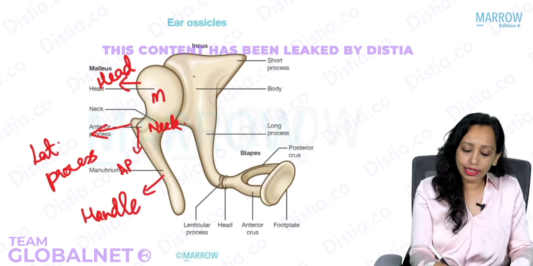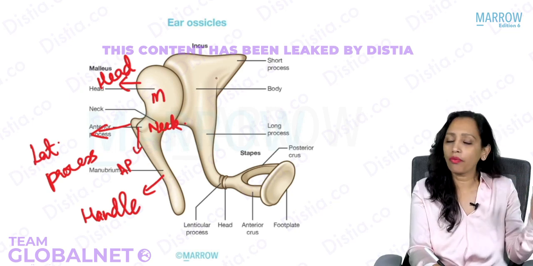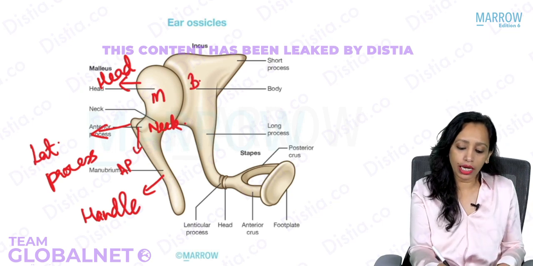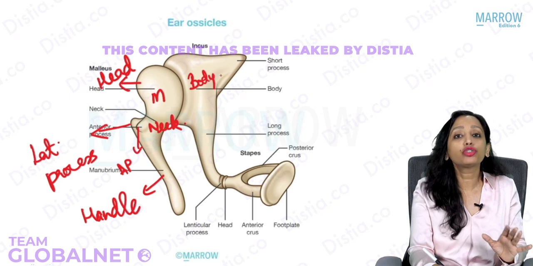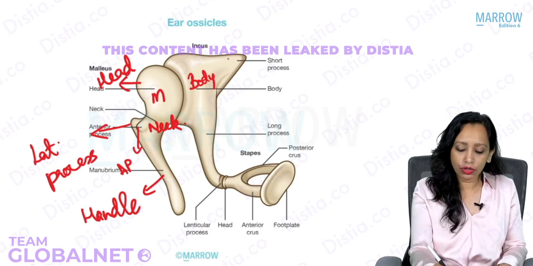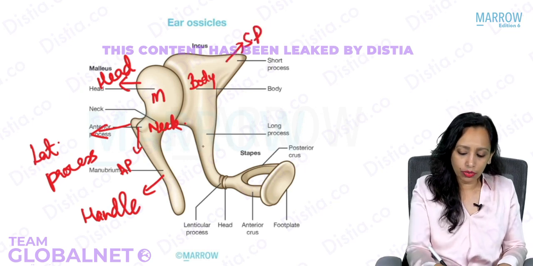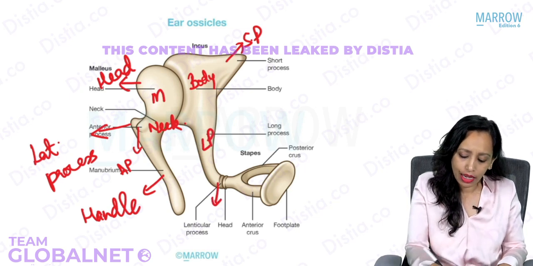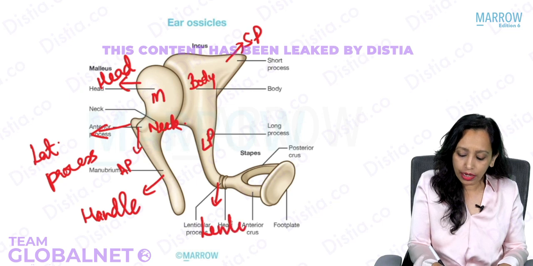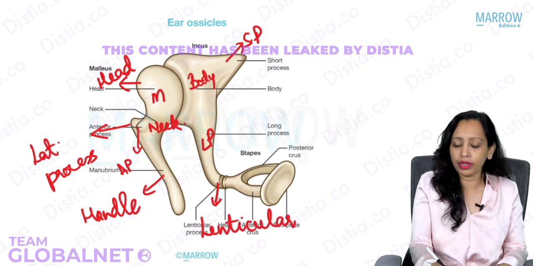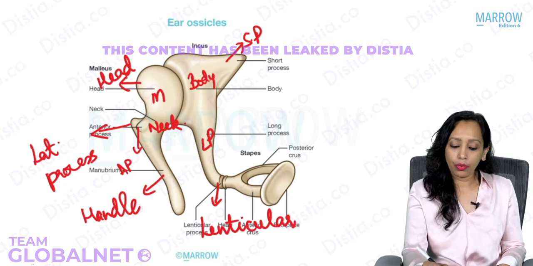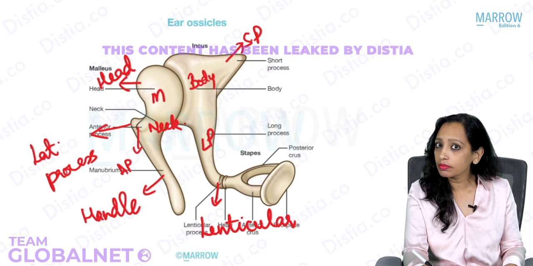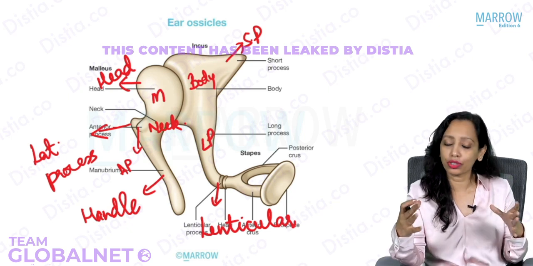Now, attached to the malleus is the incus. The incus does not have any head, so obviously it will not have any neck. It directly has a body. This is the body of the incus, and the incus has 2 processes. One is small, known as the short process, and the other is the long process. The long process ends below into the lenticular process, which articulates with the head of the stapes. Now, the largest ossicle, which one do you think? Malleus or incus? It is the incus.